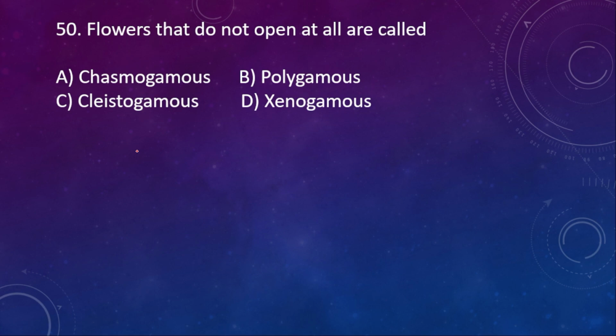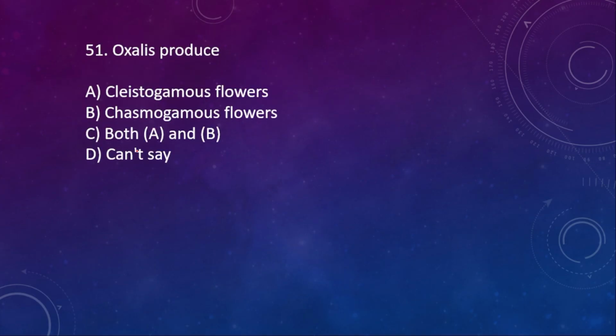The flowers which do not open at all are called A, chasmogamous, B, polygamous, C, clistogamous, D, xenogamous. Here the right option is option C. Clistogamous flowers will never open. 57.